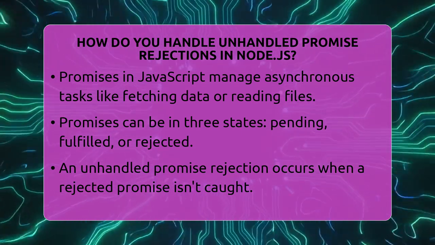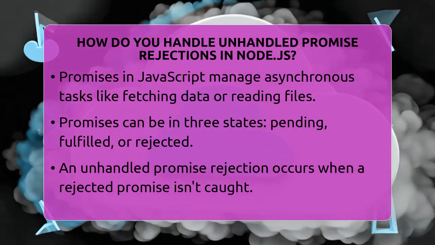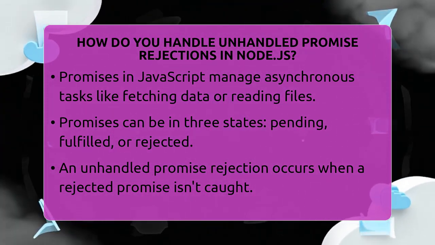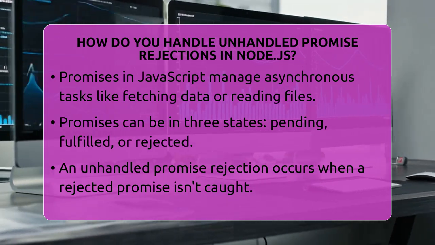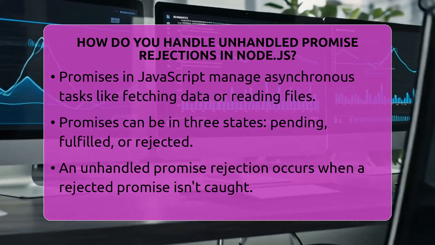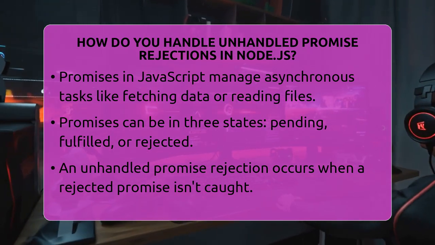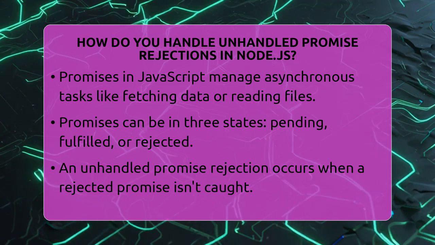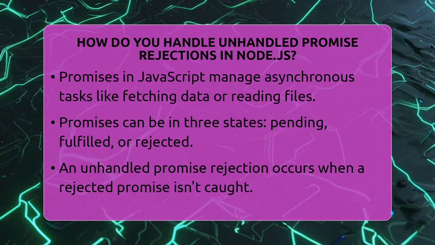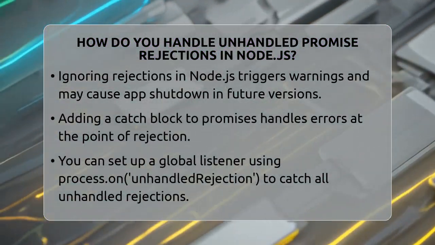Promises in JavaScript are used to manage asynchronous tasks, like fetching data from an API or reading files. They can be in one of three states: pending, fulfilled, or rejected. When a promise is rejected but no one catches that rejection, it becomes an unhandled promise rejection. This is similar to an error in synchronous code that you forget to catch.